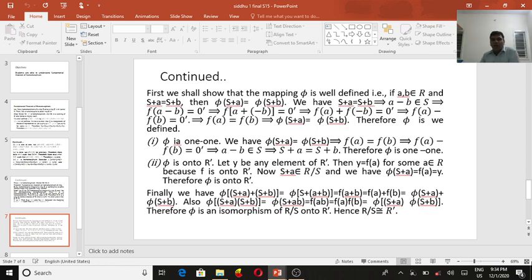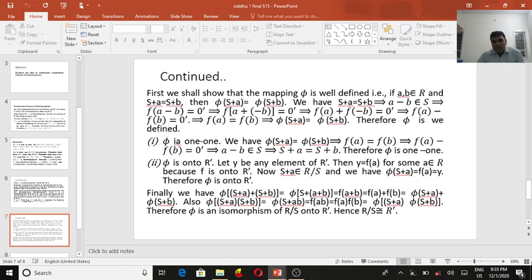We come to π is onto R'. Choose an element in R'. Suppose y is an element of R'. Then y = f(a) for some a belonging to R, because f is onto R'. So S + a is an element of R/S. Then π(S + a) = f(a) = y. Therefore π is onto R'.